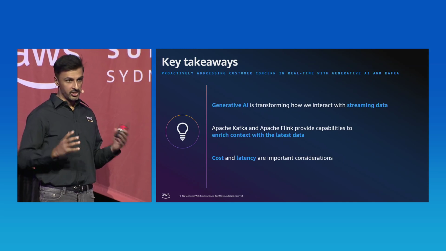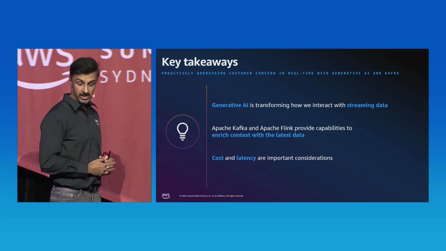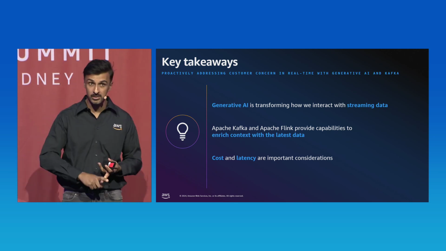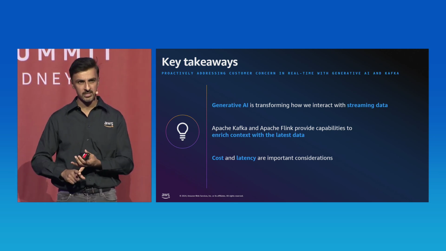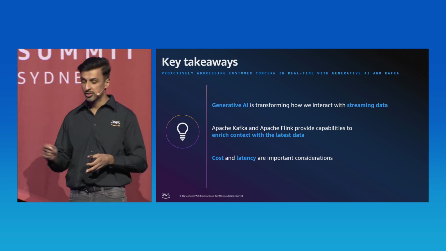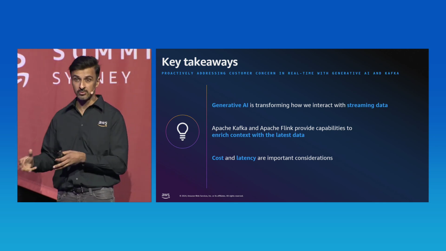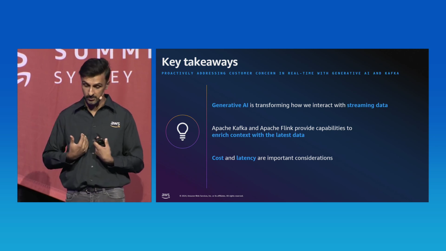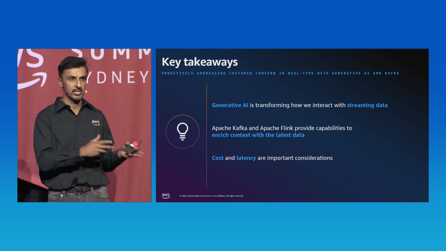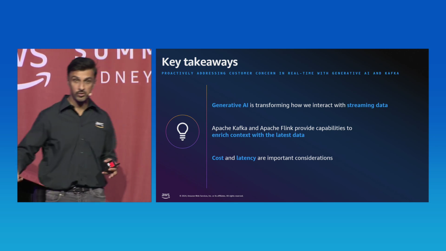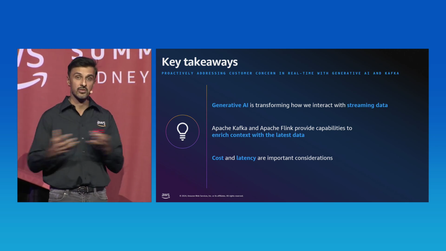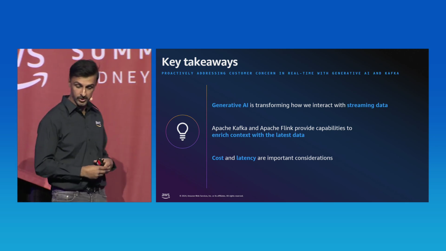So, generative AI is transforming the way we interact with streaming data. We are able to adapt, we're able to predict better, and we're able to derive insights faster. So with machine learning, you can detect patterns and recognize intent, and with generative AI, you can actually generate summaries and action plans that we can consume. So with Apache Kafka and Flink, it provides capabilities to enrich the context with the latest data. So we saw in use case 2, we can actually send all that data off to S3 in our knowledge base, so that's available for our foundation models to leverage.